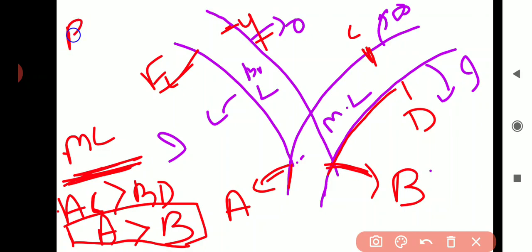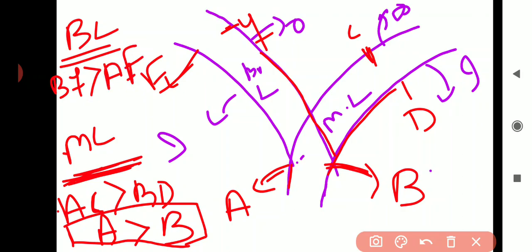Then in the case of the branch line, BF is the outer rail and AE is the inner rail. So BF should be in a higher position than AE. In other words, point B should be in a higher position than A.